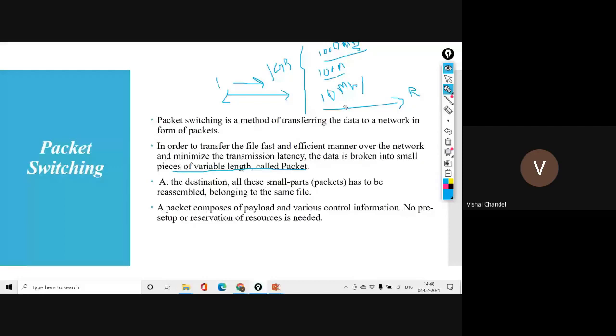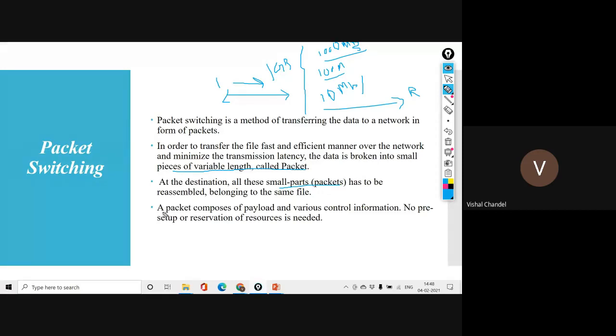At the destination, all the small packets, if I divide this 1000 MB into 10 packets where each packet contains 100 MB, are combined at the receiver end, since they belong to the same file.